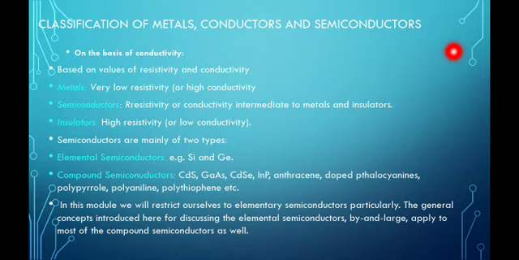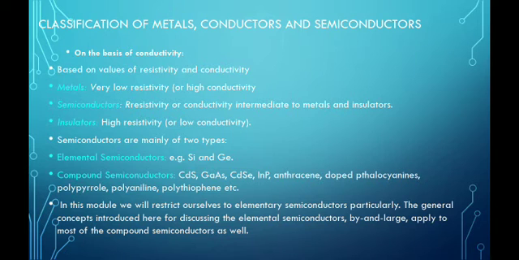So once again, classification of metals, conductors and semiconductors. Metals have high conductivity, insulators have low conductivity, and semiconductors have intermediate conductivity. Same in case of resistivity: metals have very low resistivity, insulators have very high resistivity, and semiconductors have intermediate resistivity. I think it is clear now.